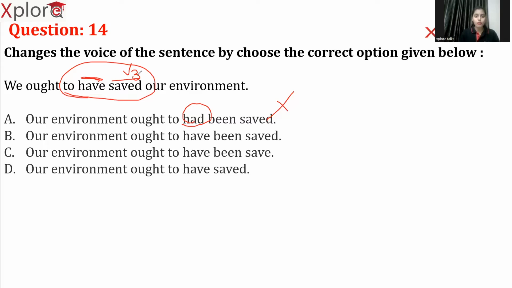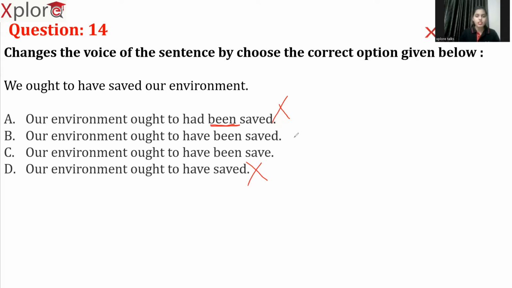Whenever you are converting perfect tenses, like present perfect, past perfect or future perfect, into passive voice, you need to add one more helping verb, which is been. Based on this, we can even eliminate option D, because in option D there is no helping verb been. So eliminate A and eliminate D. Now we are left with B and C.